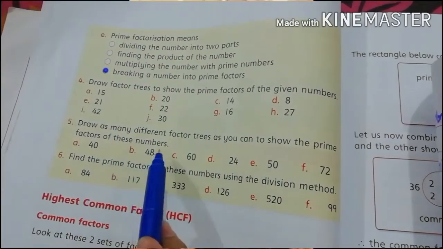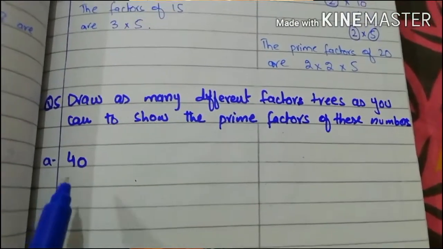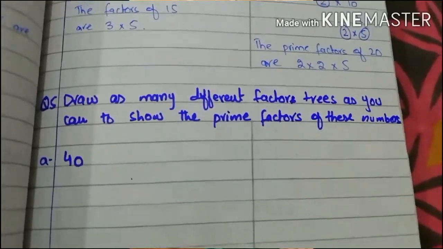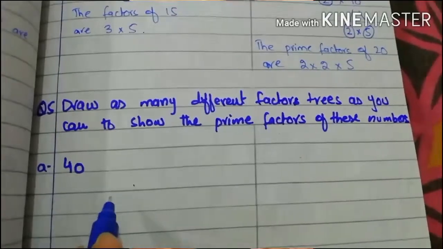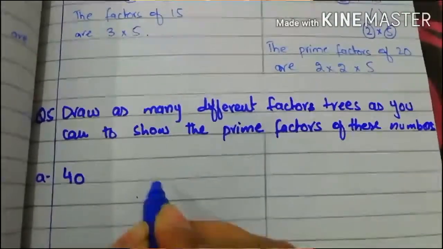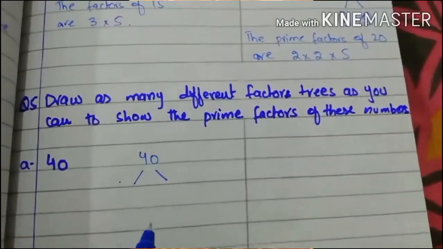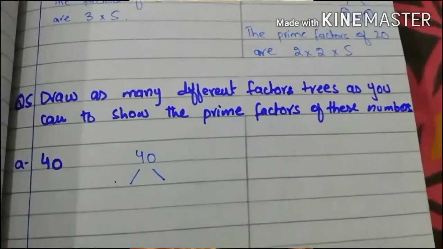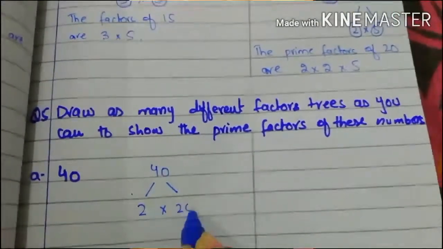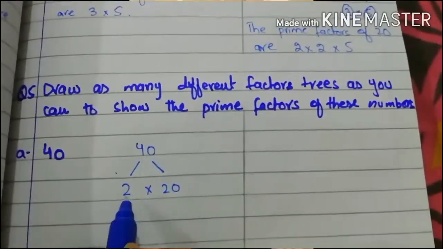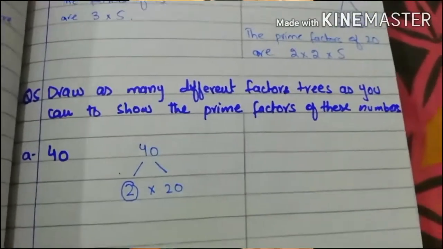Question number 5 is, draw as many different factor trees as you can to show the prime factors of these numbers. A. 40. Now dear students, we draw the different factor trees of 40. So first we split 40 into two factors. Dear students, 2 multiplied by 20 is equal to 40. Look, 2 is a prime number and 20 is a composite number.